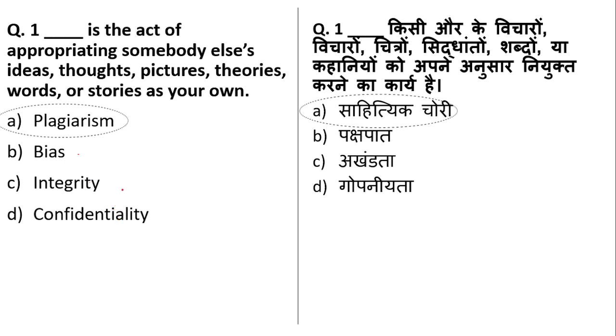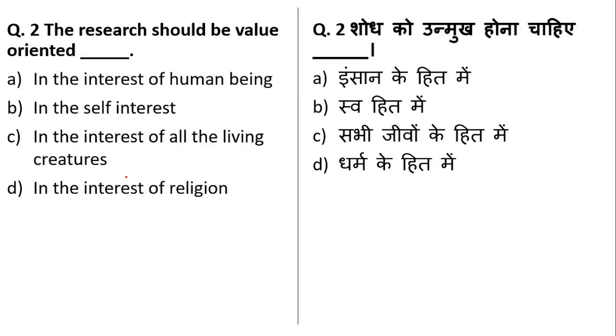Okay, so next question is, the research should be value oriented, in the interest of human beings, in the self interest, in the interest of all living creatures, or in the interest of religion. So first of all, we will rule out this option, religion. Research should not be in the interest of religion. In the interest of human beings is right. Okay, self interest is wrong. A research should not be for self interest.